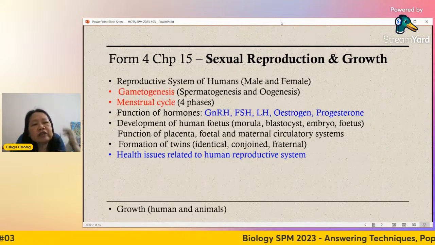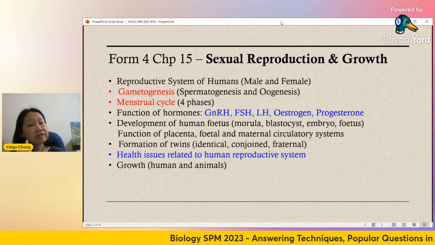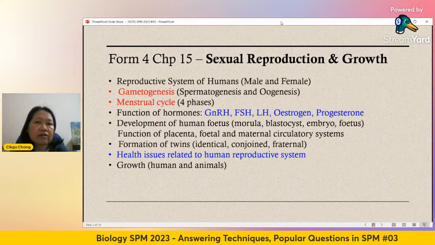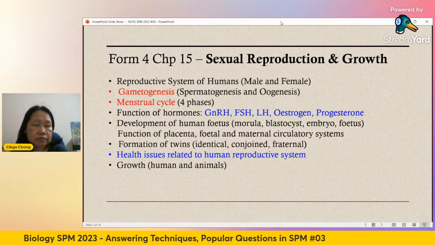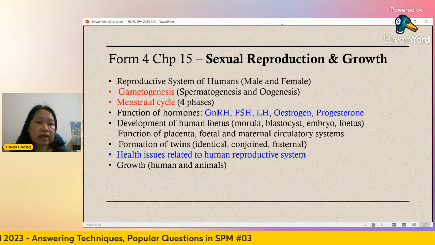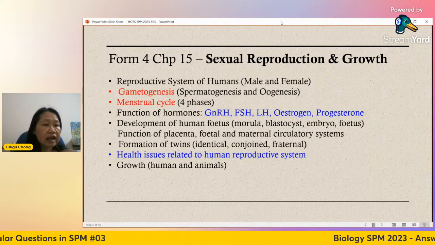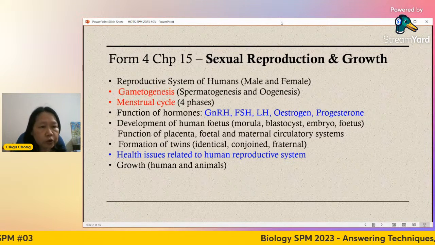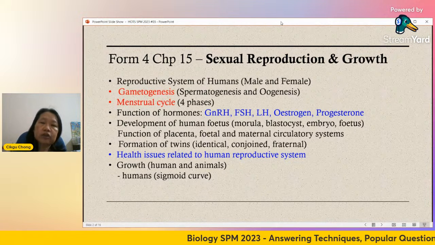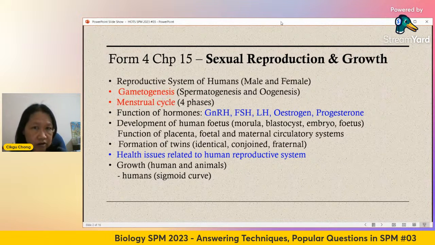Okay, so other health issues related to the human reproductive system, such as not being able to have children. What are the technologies, like IVF? That one I'll go through because it's been very popular these last few years. Now lastly, growth in humans and animals. Okay, and you need to remember the shape of the graph.